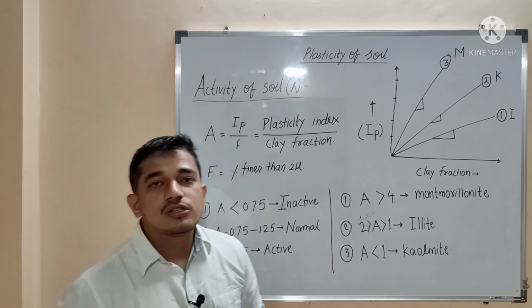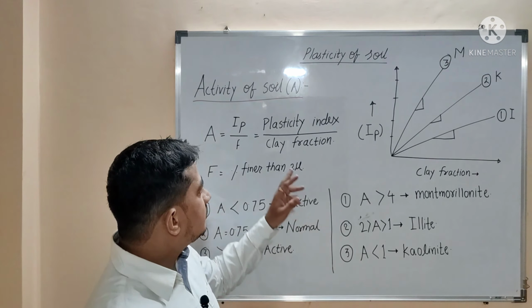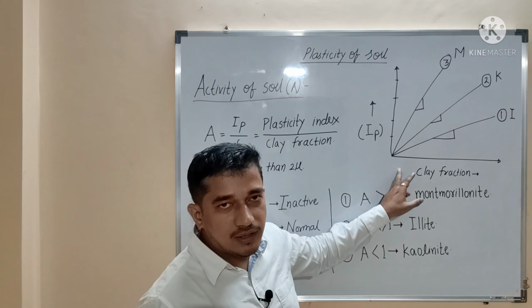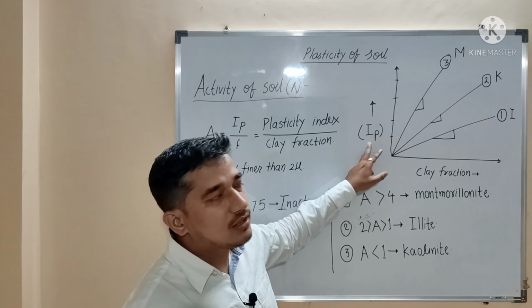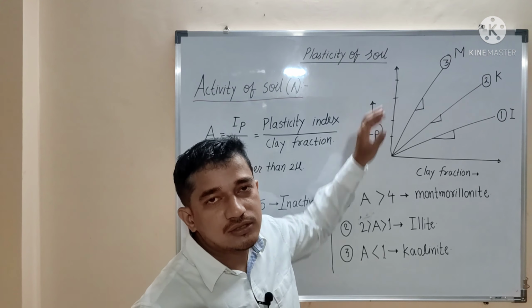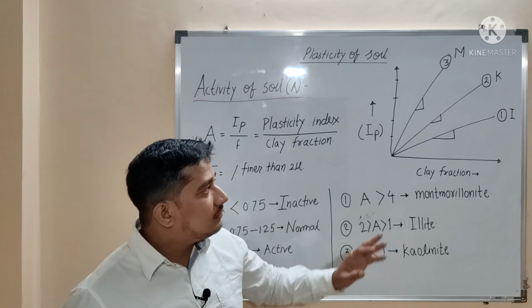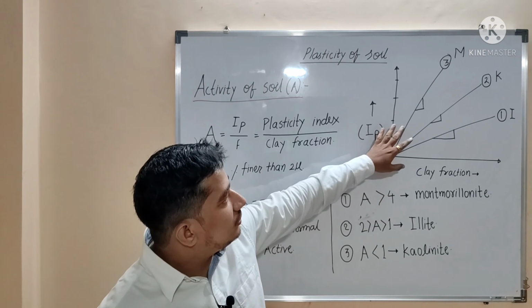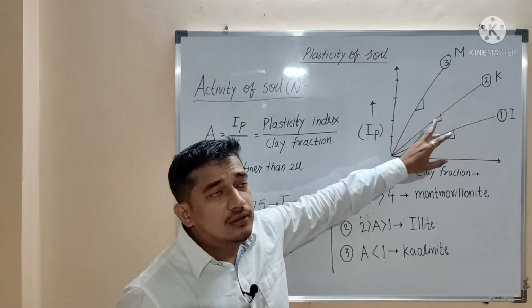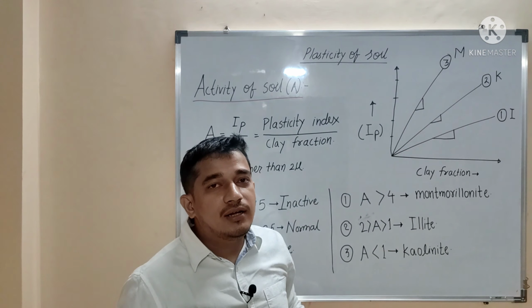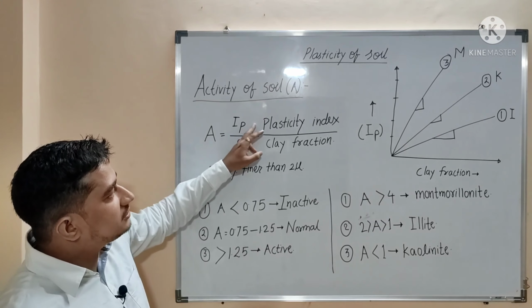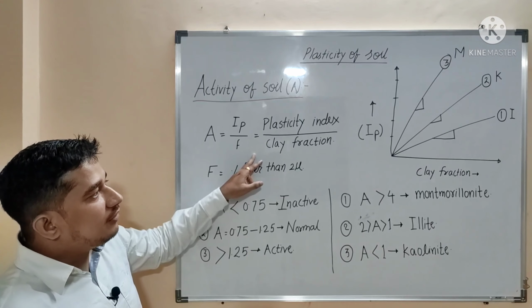Suppose we plot a graph between plasticity index and clay fraction. Clay fraction is taken on the x-axis and plasticity index on the y-axis. For a certain soil we will get some points and they will form a straight line. So these are the three straight lines. The slope of this line will indicate the activity of a soil, because activity of a soil is the plasticity index divided by the clay fraction.